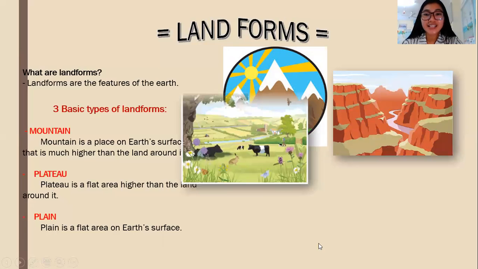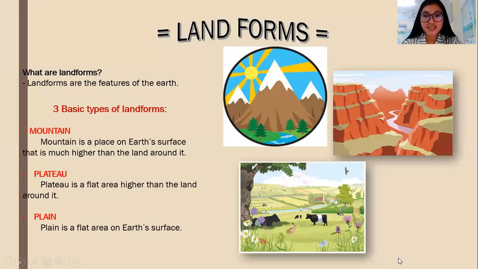This is the plain where we live. So again, the three basic types of landforms are mountain, plateau, and plain.